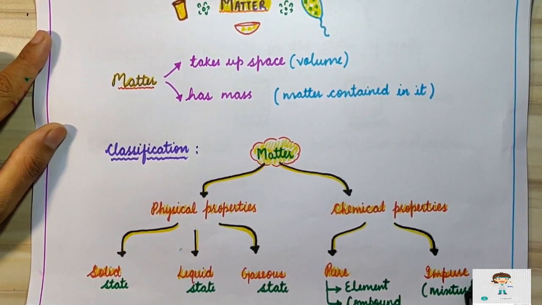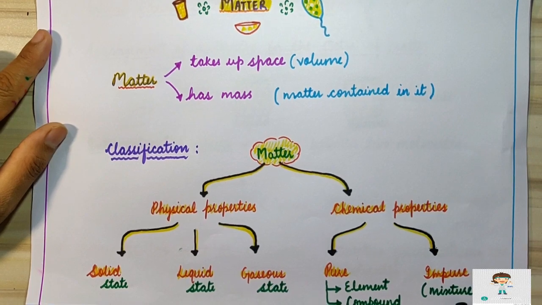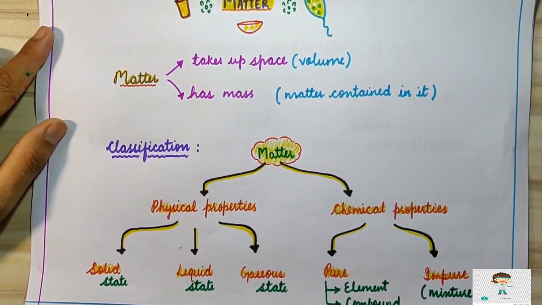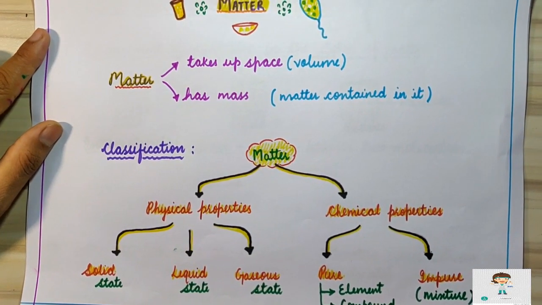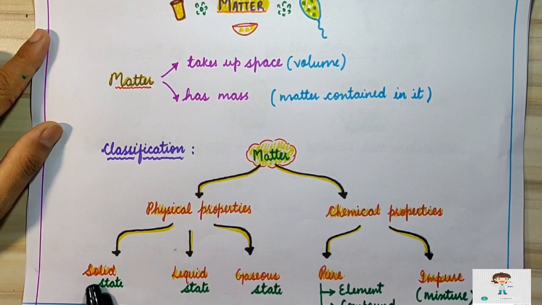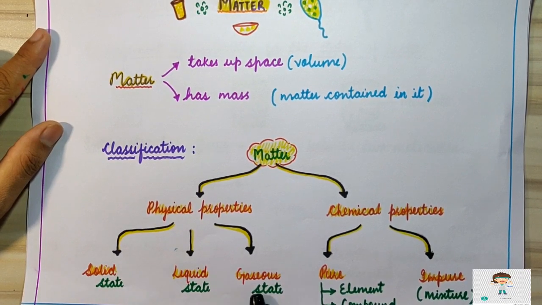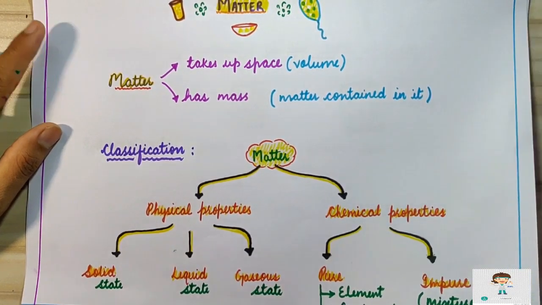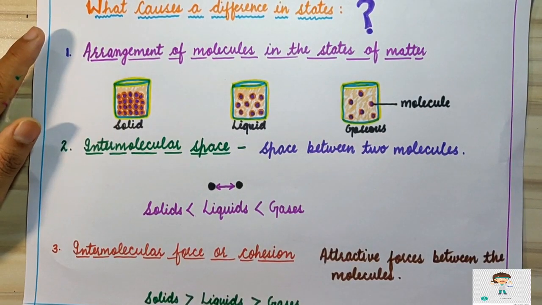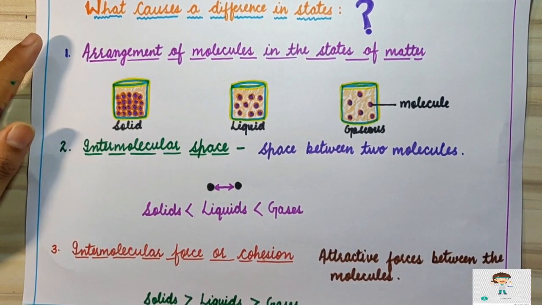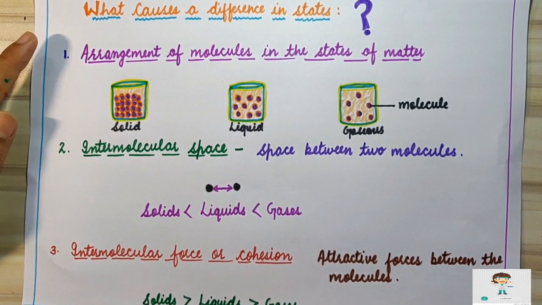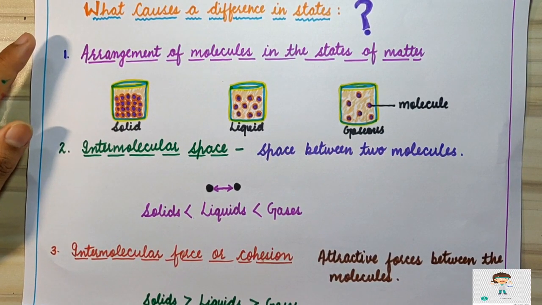And impure substances are also known as mixtures. They can be classified into two types. Number one is known as homogeneous mixture and second is called heterogeneous mixture. These things we will study later in the chapter. Here we have to discuss the solid state of matter, liquid state of matter and gaseous state of matter. After the classification, next we will see what is the cause of difference in states of matter.